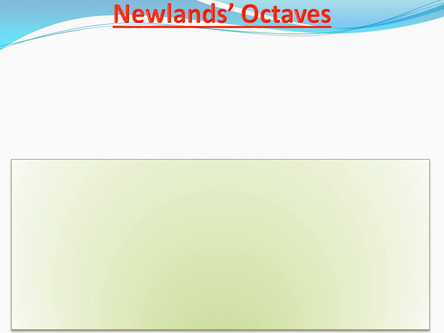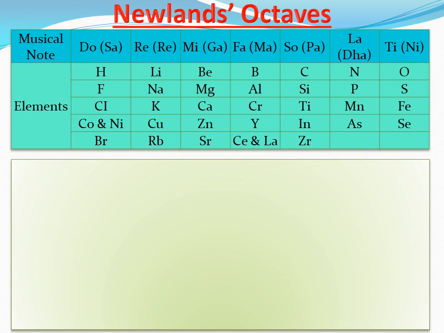Now we are going to study Newland's octaves. This is the table, with the musical notes and the elements. The musical notes in Western music are do, re, mi, fa, sol, la, ti, and in Indian music sa, re, ga, ma, pa, dha, ni, and then sa. So H, hydrogen, is the first, at sa, and then lithium, 1, 2, 3, 4, 5, 6, 7 and 8. This is also a sa. So hydrogen to fluorine, this is the octave.